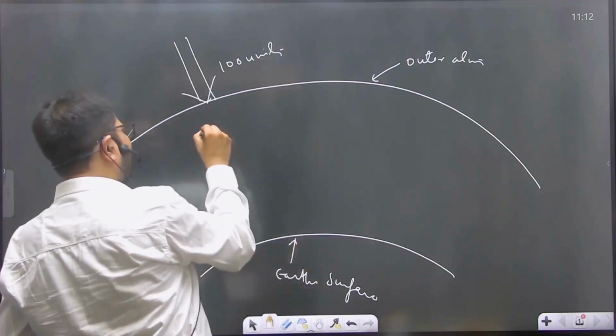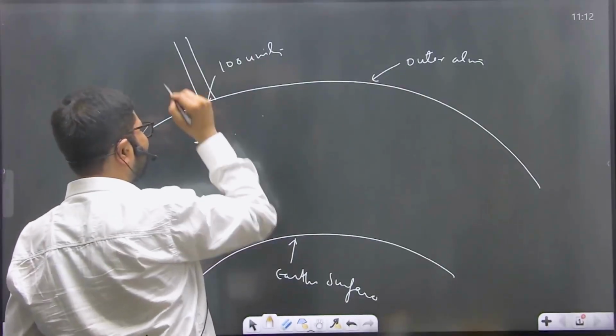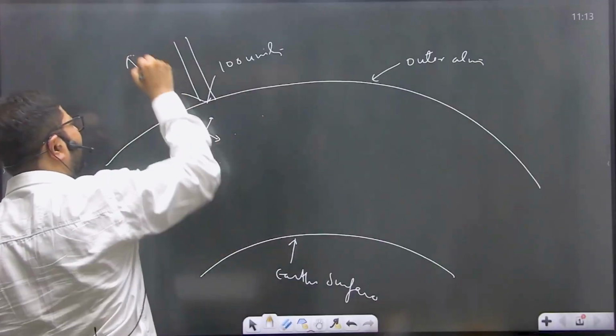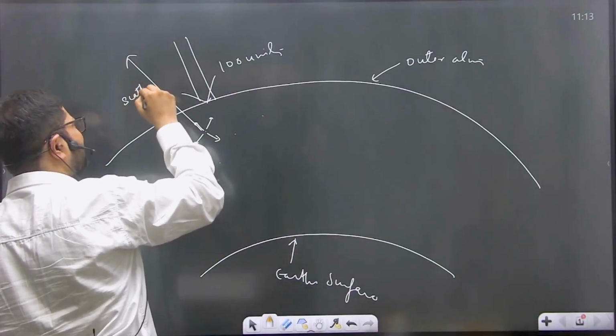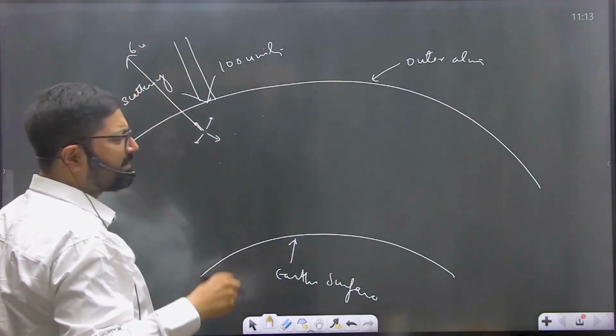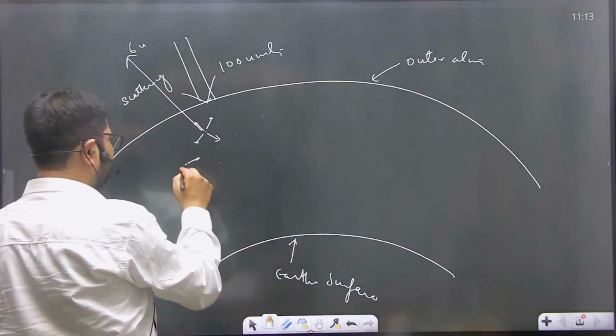Then there are dust particles in the atmosphere. These dust particles are very important for the purpose of scattering. They scatter the incoming solar radiation, and by way of scattering by these dust particles, 6 units of incoming solar radiation is reflected back to space without playing any role in heating and cooling.